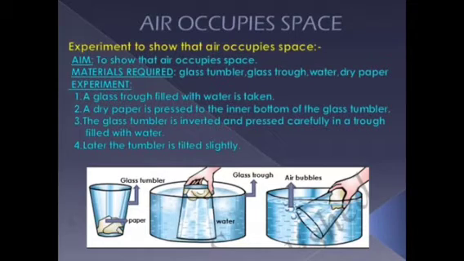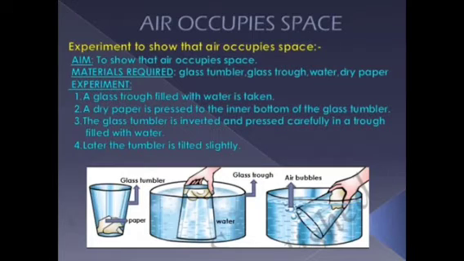Now, how to do the experiment? The first step is a glass trough filled with water is taken. So take a glass container and then fill it with water. Then take a piece of dry paper and put it inside the glass tumbler. So press the dry paper to the inner bottom of the glass tumbler. You can see that in the first picture.